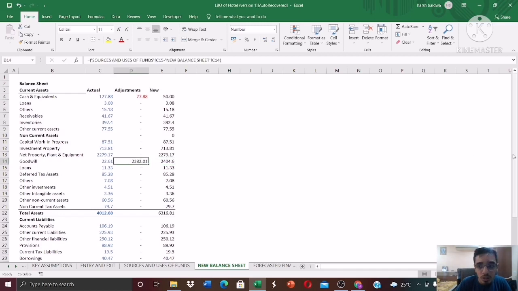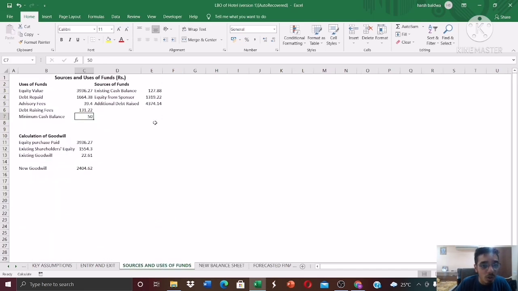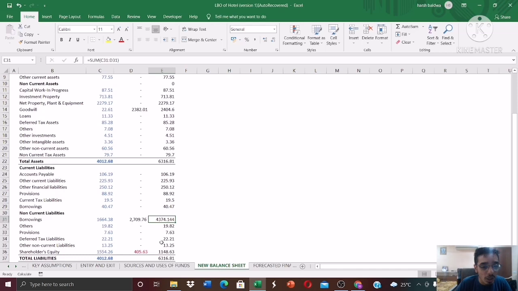And considering debt, I mean borrowings, this is the existing borrowing, and the new amount of borrowing was 4374, as we saw in sources and uses of funds over here. So the adjustment which has to be made is this. And then we have the shareholders equity. Now how did we get this 1448?